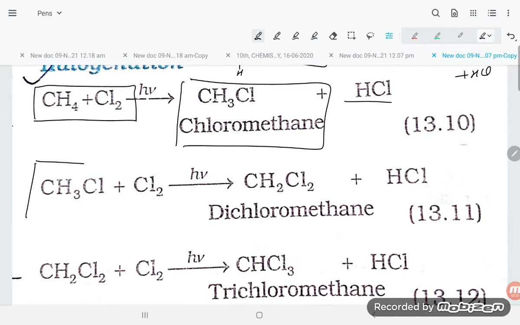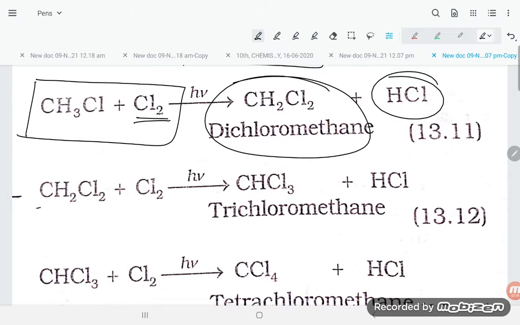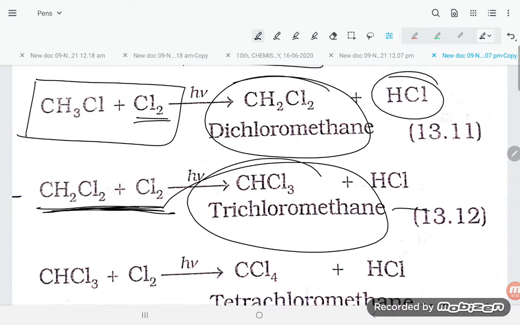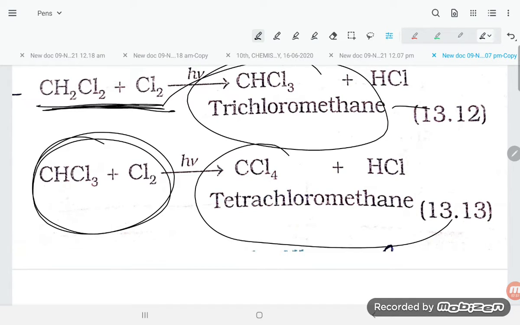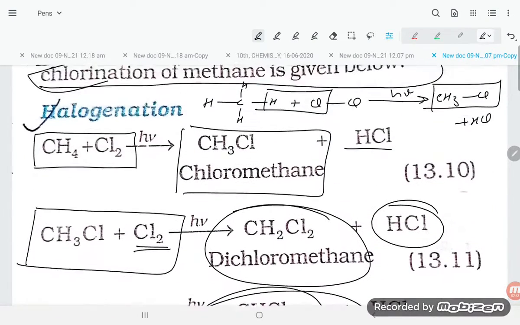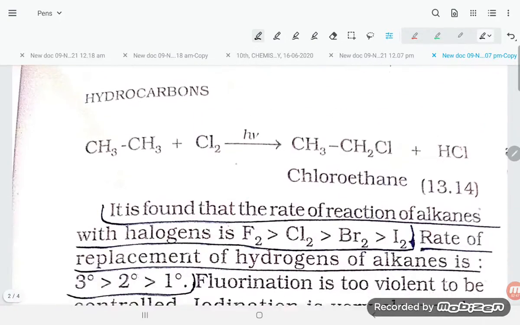Again, if you are taking chloromethane and treating with Cl2, it will give dichloromethane and HCl will be released. Finally, if you are treating dichloromethane with Cl2, it will give trichloromethane and HCl. And trichloromethane with Cl2 gives carbon tetrachloride or tetrachloromethane and HCl. So in each case, every time one hydrogen atom is getting replaced, students.